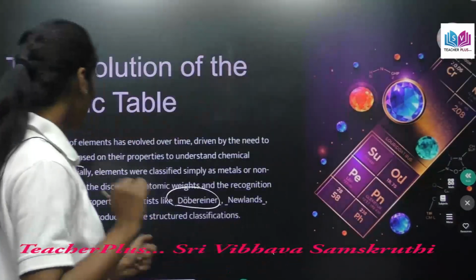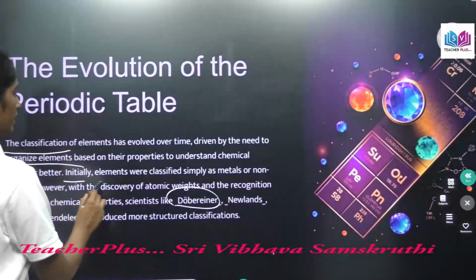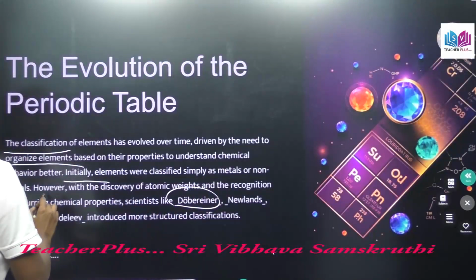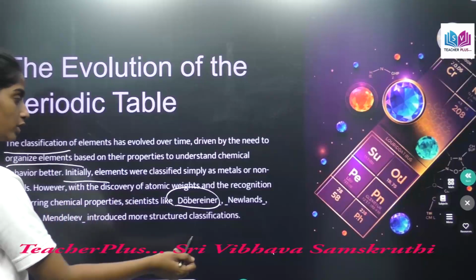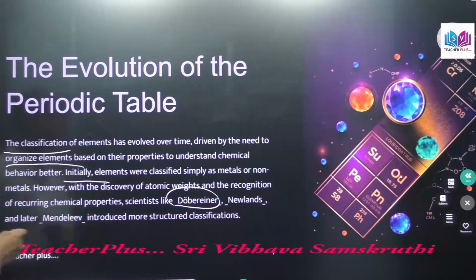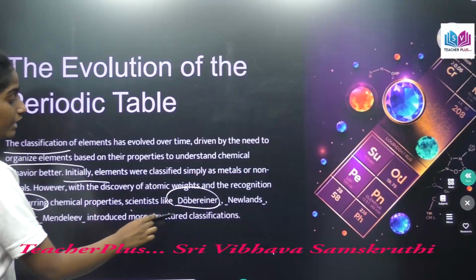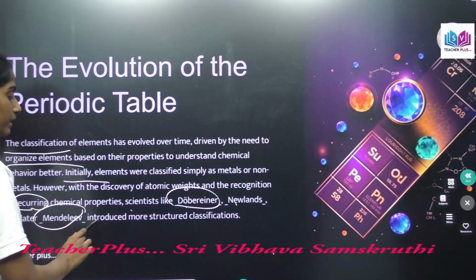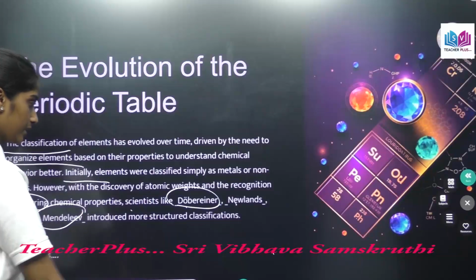Okay, now initially elements were classified simply as metals or non-metals. However, with the discovery of atomic weight and the recognition of recurring chemical properties, scientists like Dobereiner, Newland and Mendeleff introduced more structured classification.